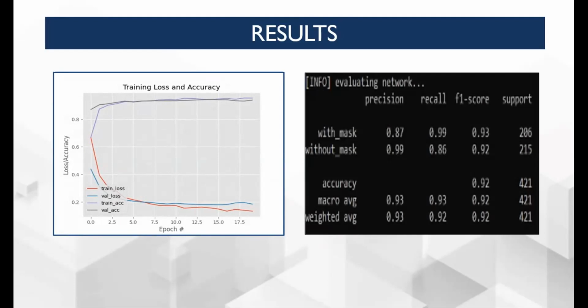Now we come to the table. As shown in the table, we have compared many values like precision, recall, F1 score, and support for masked and unmasked images in our dataset. We have 5 rows: with mask, without mask, accuracy, macro average, and weighted average, and 4 columns: precision, F1 score, recall, and support. With mask indicates the images in the with mask folder in the dataset, and without mask indicates the images in the without mask folder in the dataset. Accuracy indicates the working accuracy of our algorithm with our dataset.